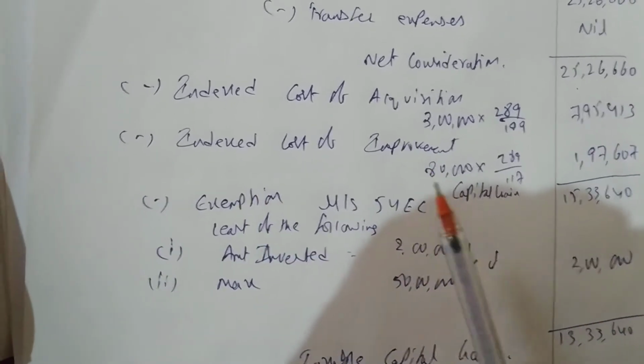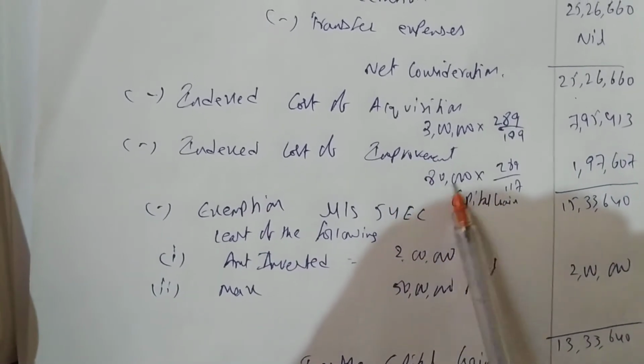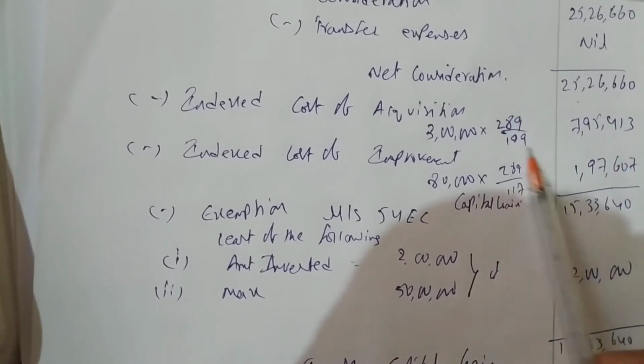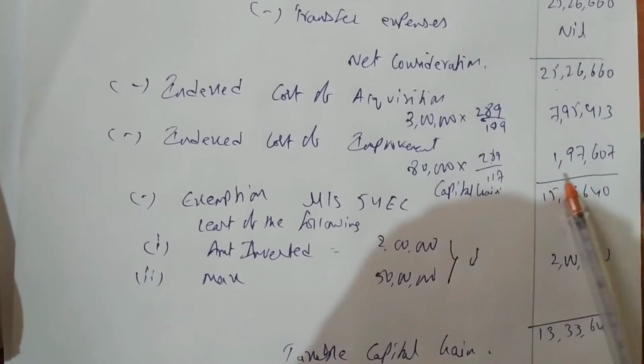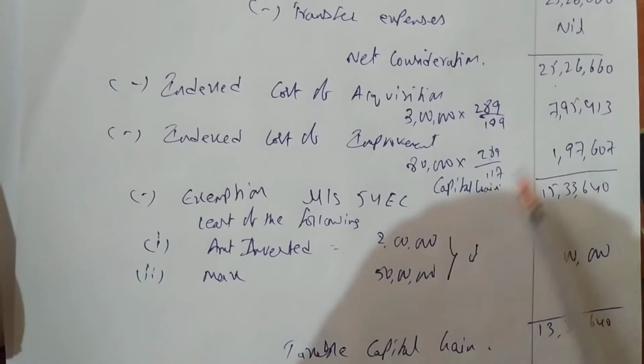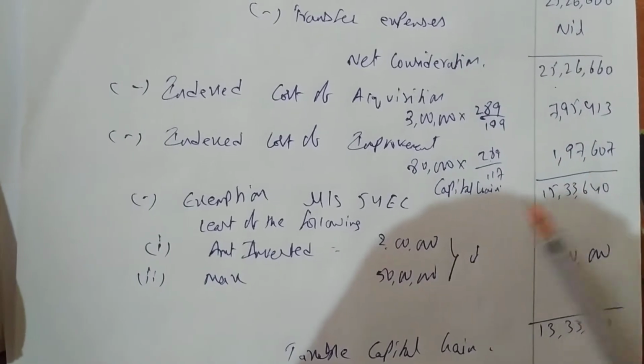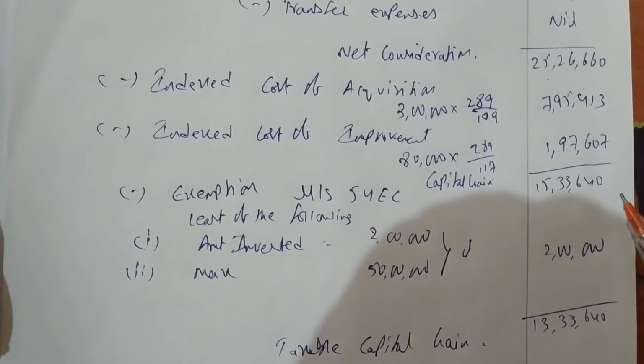Index cost of improvement: we have done improvement for 80,000 in the year 2005-06. We have written the numerator as 289 divided by 117, which gives 1 lakh 97,607. So how much is capital gain? From 25 lakhs 26,660, if we deduct these two amounts, we get capital gain of 15 lakh 33,640.